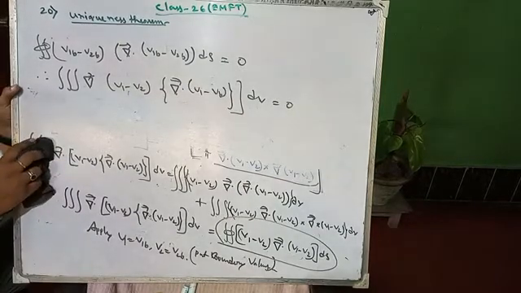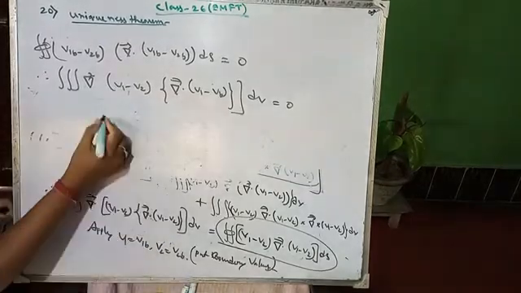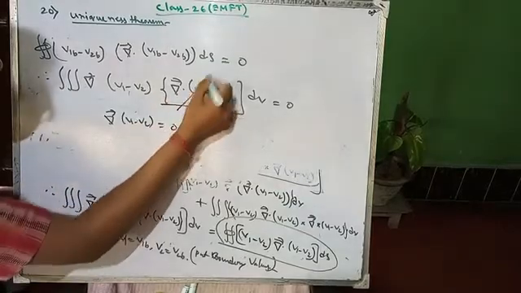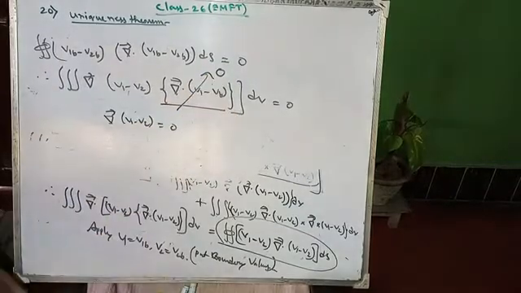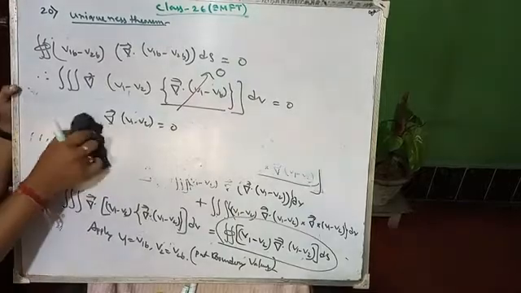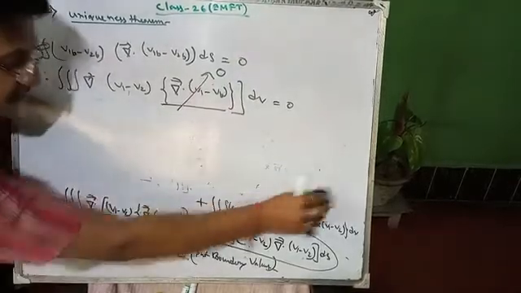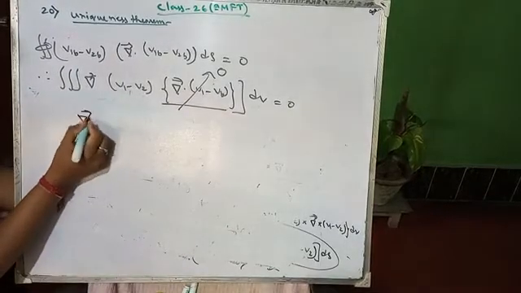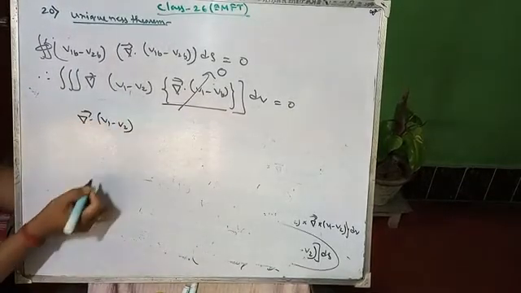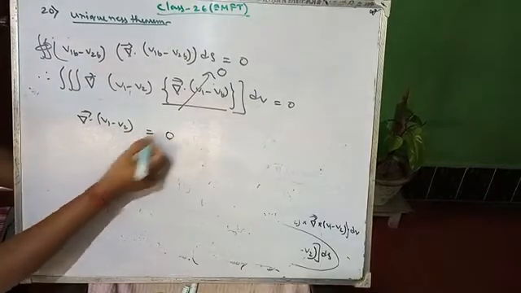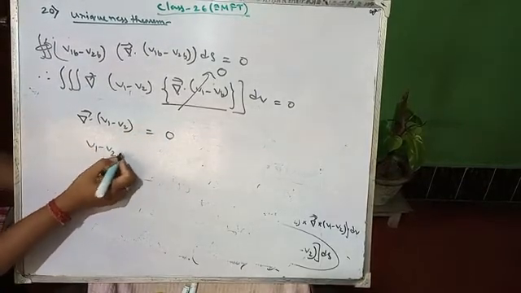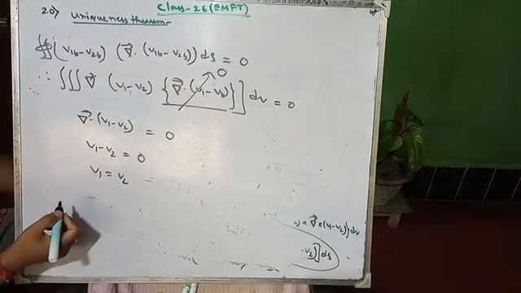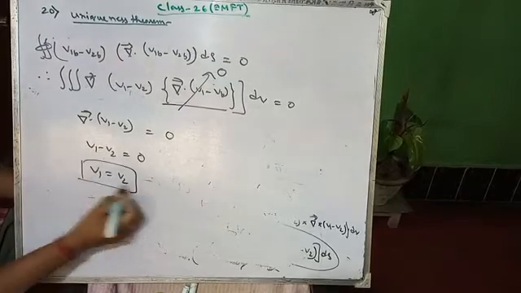From that equation, the divergence of v1 minus v2 equals 0, as in your equation 3. According to equation 3, the divergence of v1 minus v2 equals 0. So v1 minus v2 equals 0. So v1 equals v2. So it is proved here.